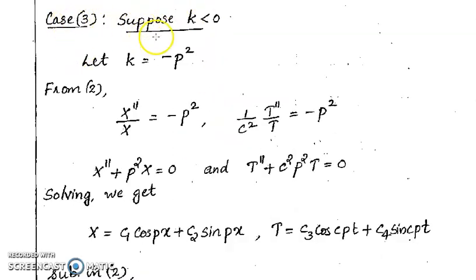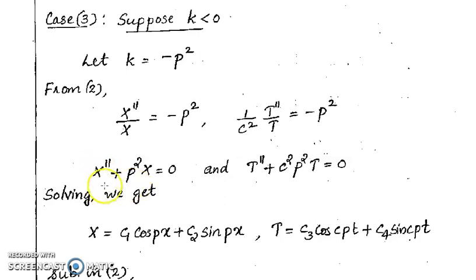Now we consider case 3, k is negative. Then we suppose k less than 0, and here we take k equal to minus p square. Since p square is always positive, minus p square is always negative. Then we have X double dash by X equal to minus p square. On cross multiplying, X double dash equal to minus p square X, that is the same as X double dash plus p square X equal to 0.